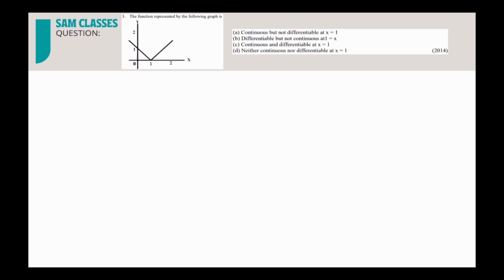Now let's see the first question that we have here in the 2014 section. The moment you see the graph, directly you can say 1 second it is correct. What I told you, if there is a sharp turn, the function is not differentiable at that point. So it is continuous because there is no break. And not differentiable, why? Because of the sharp turn. So that's simple. Nothing more is there in the first one.